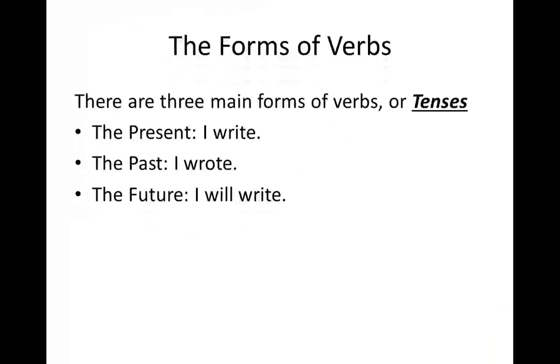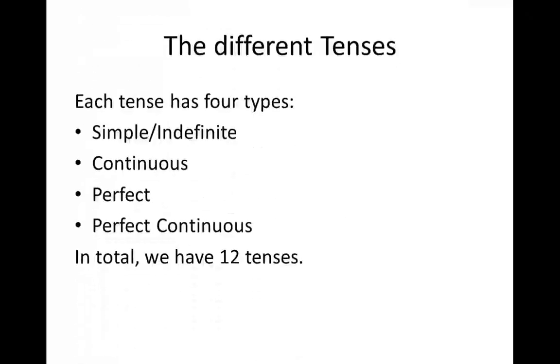Now the three forms of the verbs, which are also known as tenses. The present, for example, I write. The past, I wrote. The future, I will write. The different tenses. Each tense has four types.